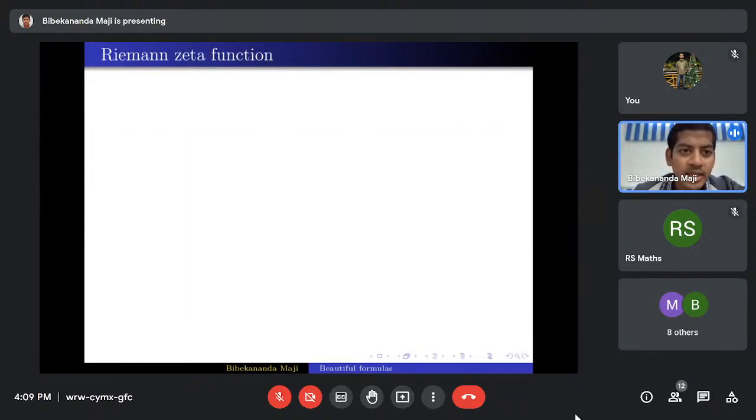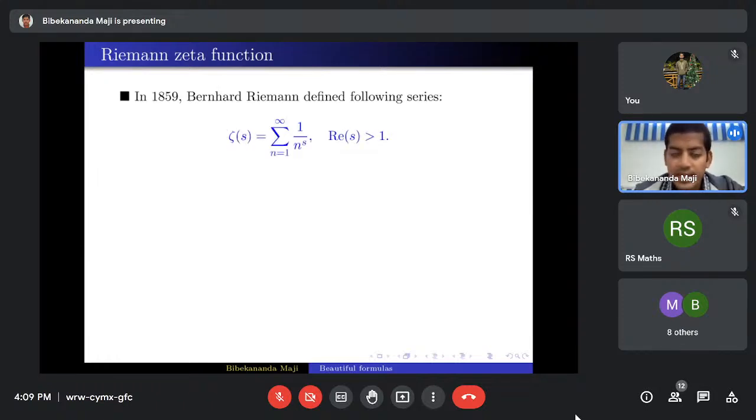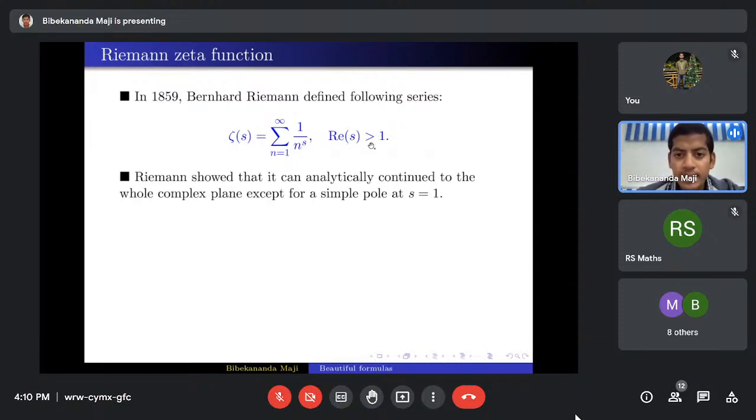For that, we need to understand the Riemann zeta function. In 1859, Bernhard Riemann defined the series zeta s as the series n equals 1 to infinity 1 by n to the power s. This series is absolutely convergent for real part of s greater than 1. And this series defines an analytic function in this domain. Riemann proved that this function can be analytically continued to the whole complex plane, except for a simple pole at s equals 1.